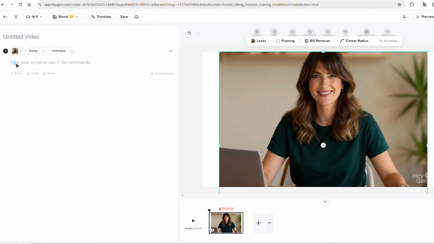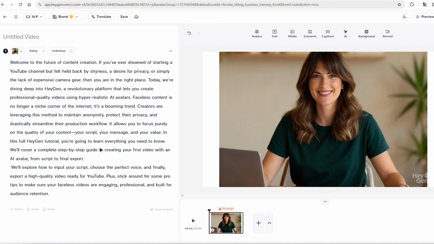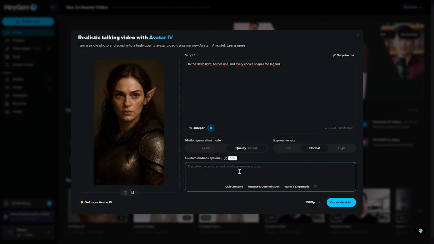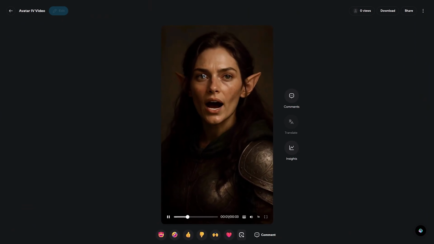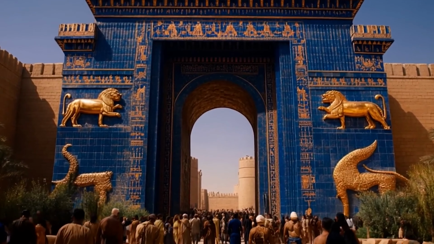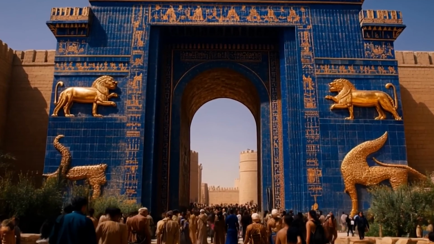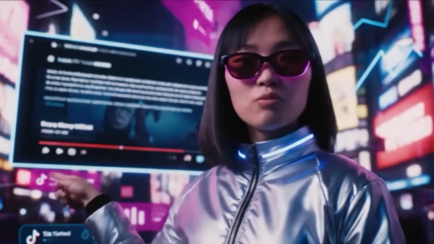For longer videos, it's a great practice to break your script down into smaller, more manageable chunks or scenes. Each scene can be a separate paragraph or even a single sentence. This gives you more granular control over the final video, allowing you to change camera angles or background elements between sentences to keep the visual experience dynamic.